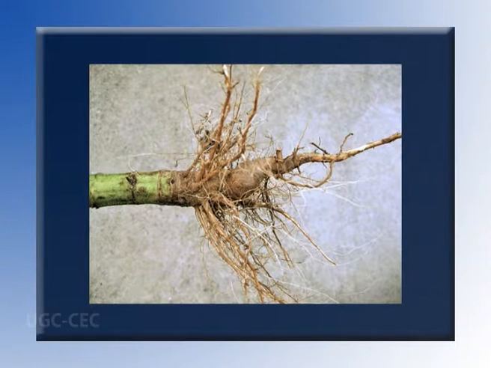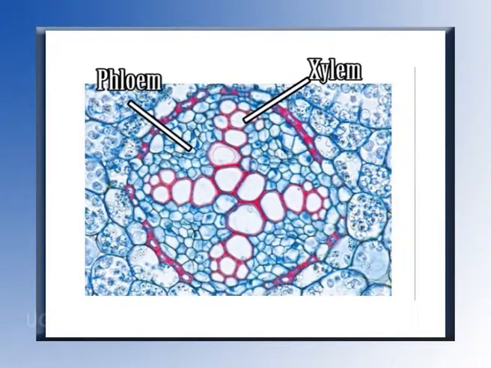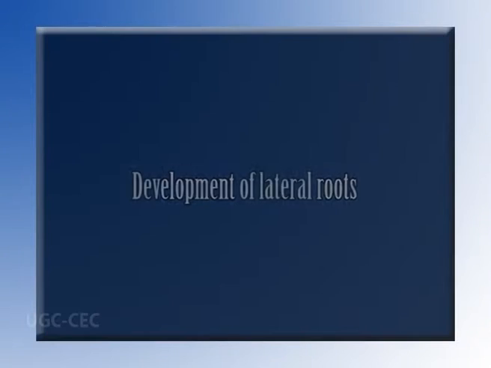If we look at the anatomy of sunflower root, a typical dicot root, a transverse section passing through the root reveals the same story as in maize, except for the vascular bundles and pith. The vascular bundles are tetrarch in sunflower, that is, there are 4 bundles each of xylem and phloem occurring alternately. Pith is absent in the older roots of sunflower.